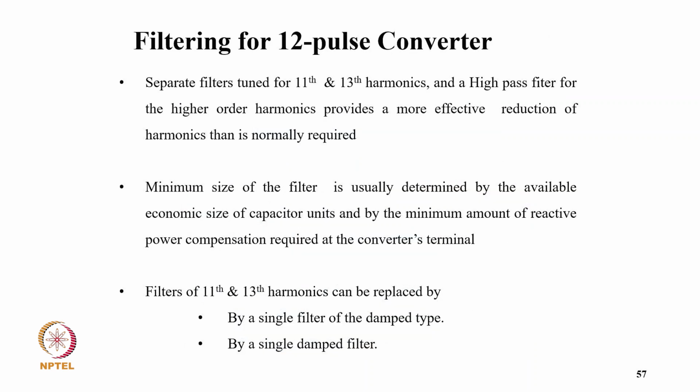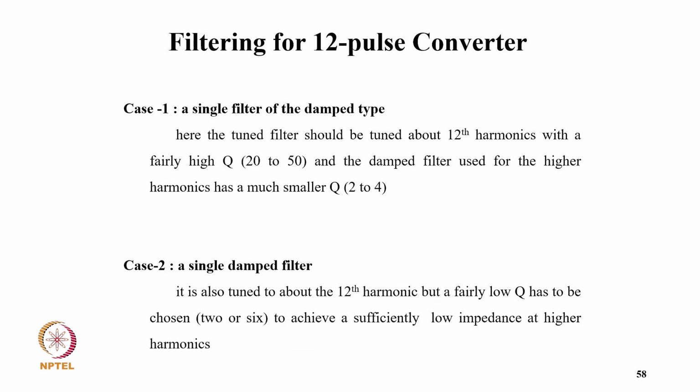So coming to filtering of the 12 pulse converter, separate filters tuned for 11th and 13th harmonics and a high pass filter for the higher order harmonic provide a more effective reduction of harmonics than normally required. The minimum size of filter is usually driven by the available economic size of capacitor units and by the minimum amount of reactive power compensation required at the converter terminal. And the filters for 11th and 13th harmonics can be replaced by a single filter of the damp type, by a single damp filter.